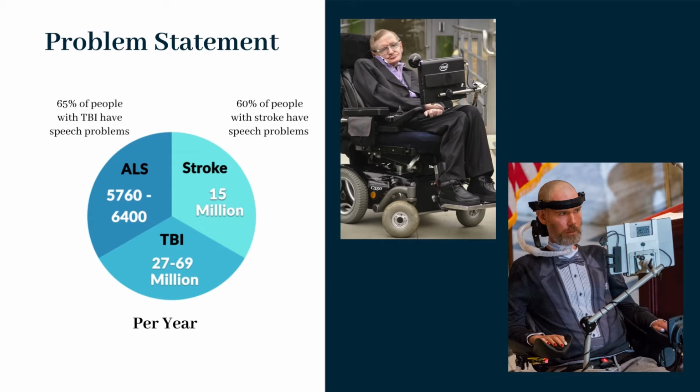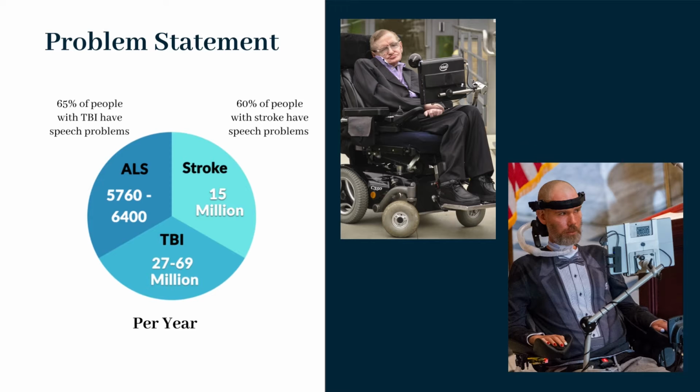Remember these world-famous personalities. They share a common trait. They all were suffering a communication disability caused by either of the medical conditions called amyotrophic lateral sclerosis, ALS, stroke, or traumatic brain injuries. ALS, strokes, and TBIs are debilitating medical conditions that gradually impair a person's ability to speak. These conditions impact a significant number of individuals worldwide.